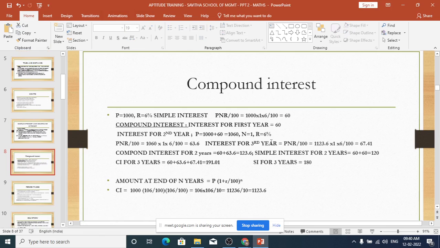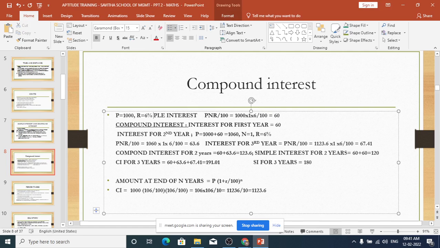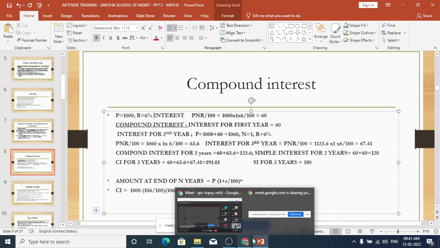Okay. Compound interest. So far what we have seen is called simple interest. Then there is something called compound interest. So here the principal is 1,000, rate of interest 6%. 6% interest, that's all. So you have to find the compound interest for 2 years. In 2 years, how much will be the compound?